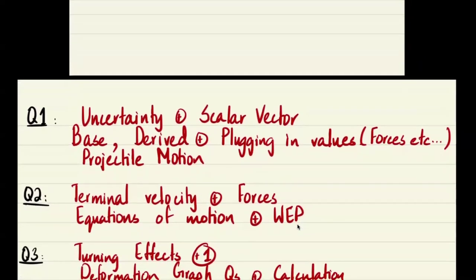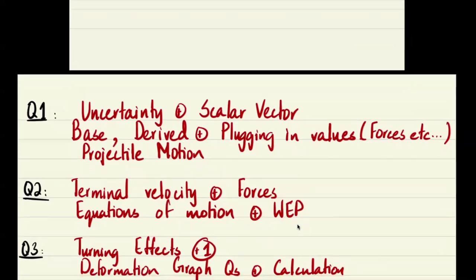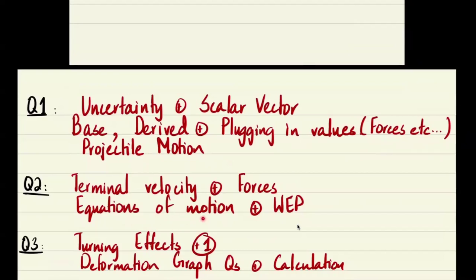Question number two is usually on kinematics or forces. So my guess is some combination of terminal velocity, could be a graph, could be just verbal reasoning, and forces. So basically the analysis of forces with respect to what's happening to resultant force, what's going to happen to acceleration and whatnot. And the other type of question is one which has equations of motion. So you also have to use the equations of motion, which is part of kinematics, and then some analysis related to work, energy, power.